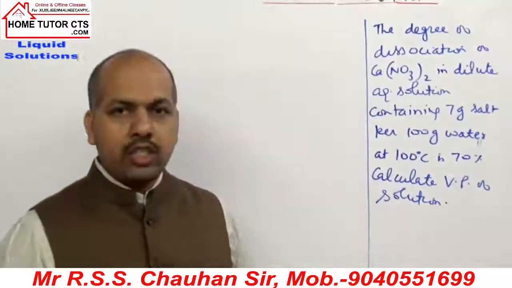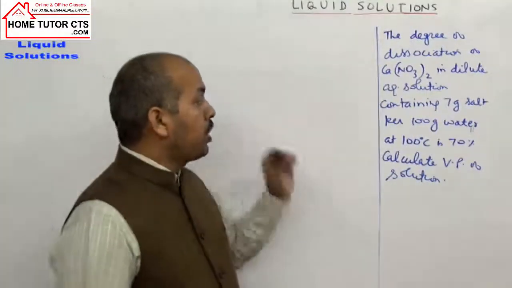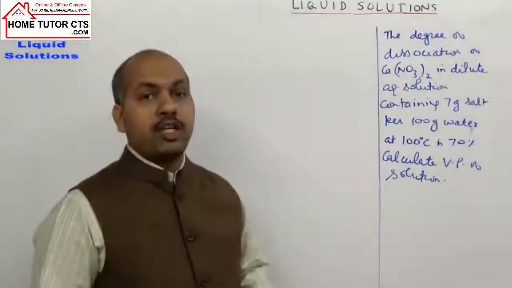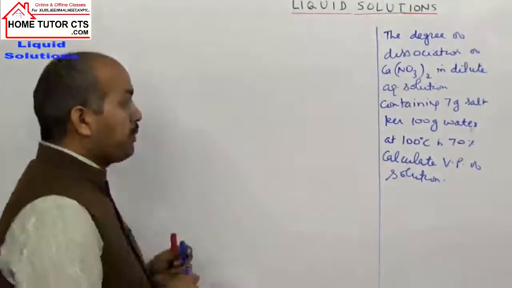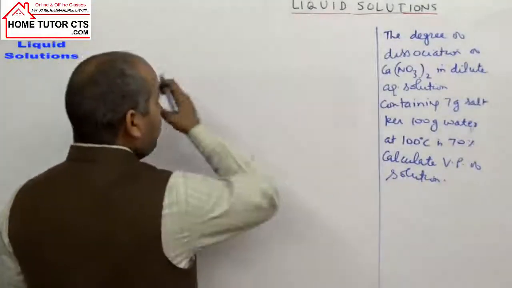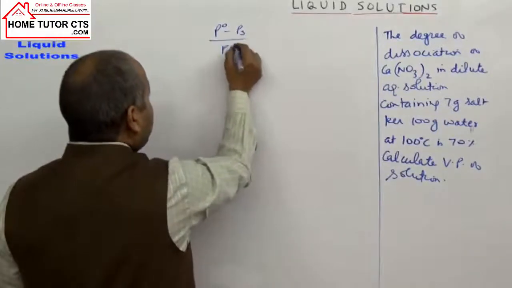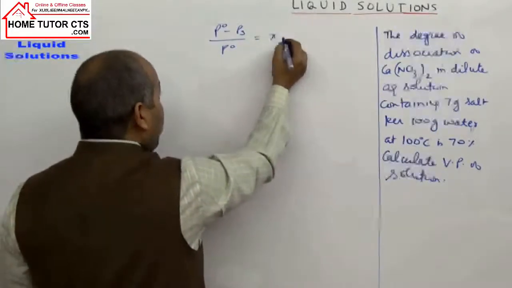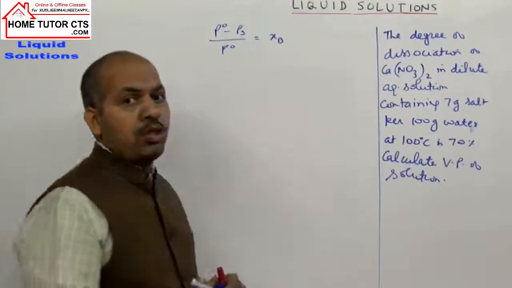Okay, so try this question yourself. Now to solve this question, what is required? Calculation of the vapor pressure of the solution. To find the solution vapor pressure, we can take the relation P naught minus Ps by P naught equals the mole fraction of solute.